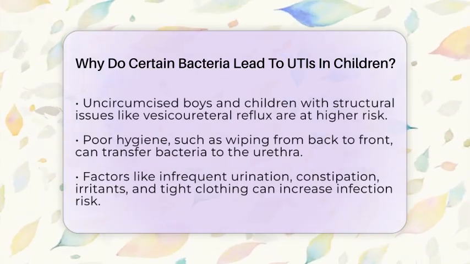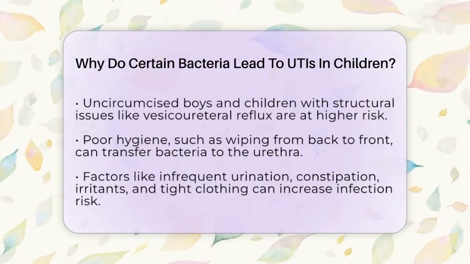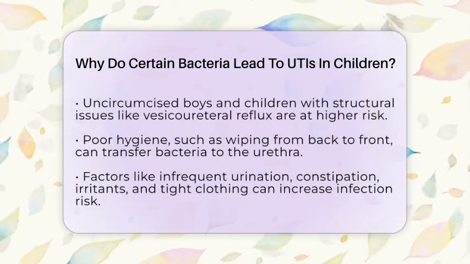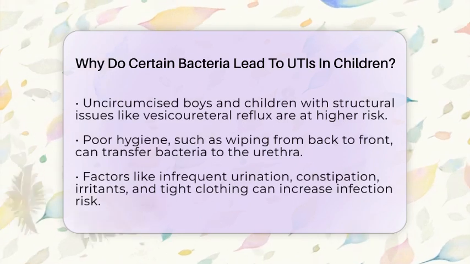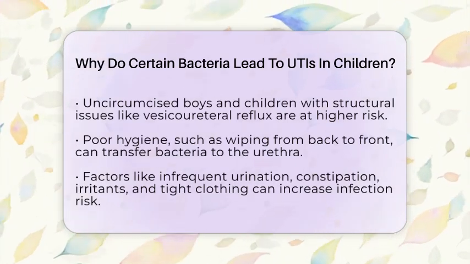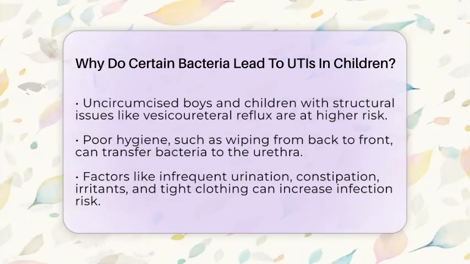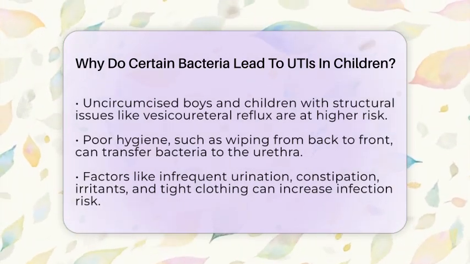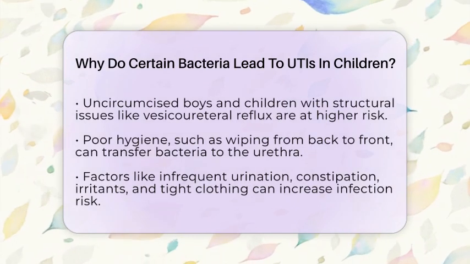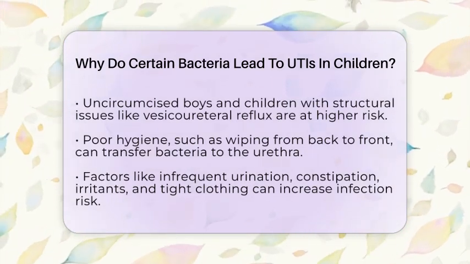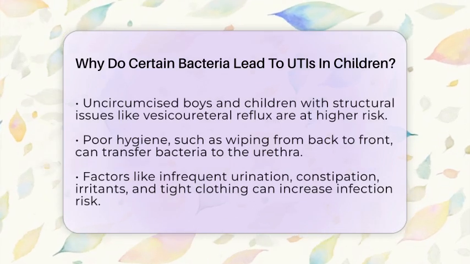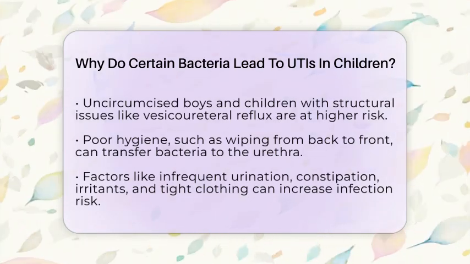If a child has structural issues like vesicoureteral reflux, where urine flows backward from the bladder to the kidneys, bacteria can travel more easily and cause infections. Poor hygiene practices, such as wiping from back to front, can transfer bacteria from the anus to the urethra, especially in girls. Not urinating often enough, constipation that puts pressure on the bladder, or using irritants like bubble baths and tight clothing can also increase the chance of infection.